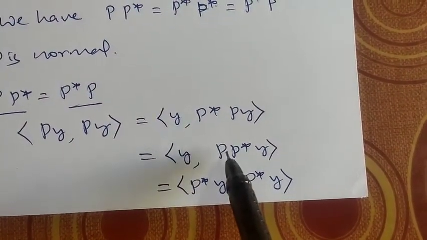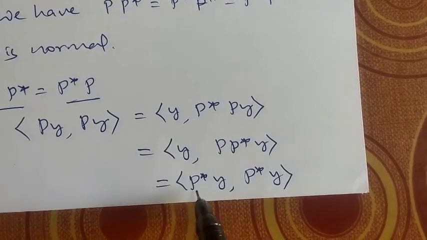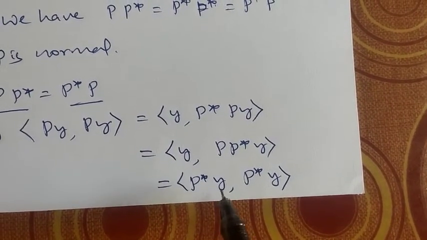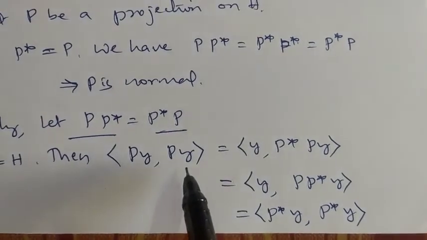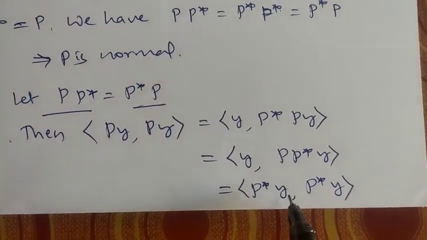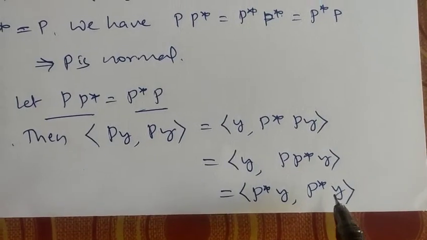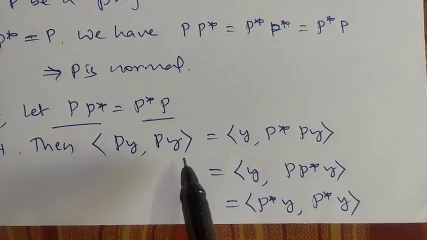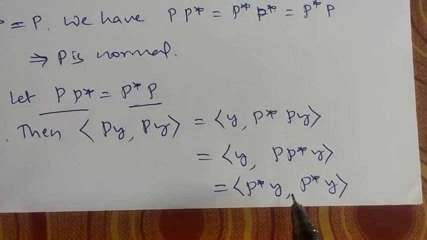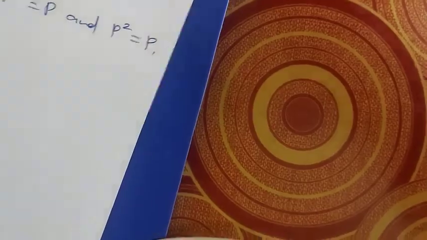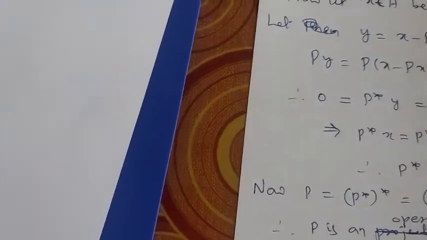So again you transfer this P to the left, it becomes P star, the inner product of P star of Y comma P star of Y. Thus P of Y comma P of Y is equal to P star of Y comma P star of Y. Thus we can say that P of Y is equal to 0 if and only if P star of Y is 0.